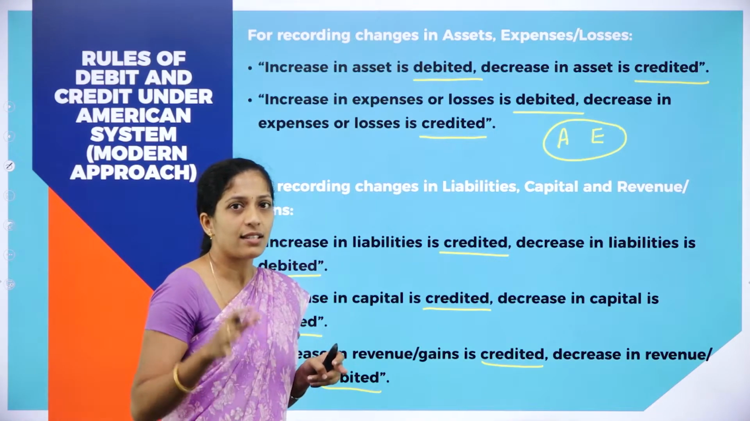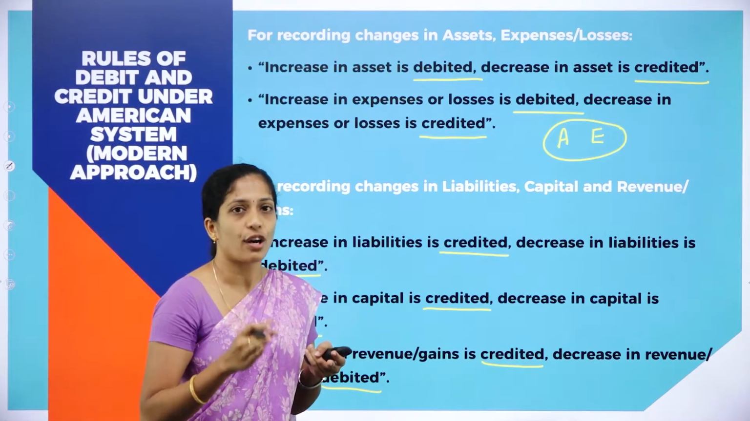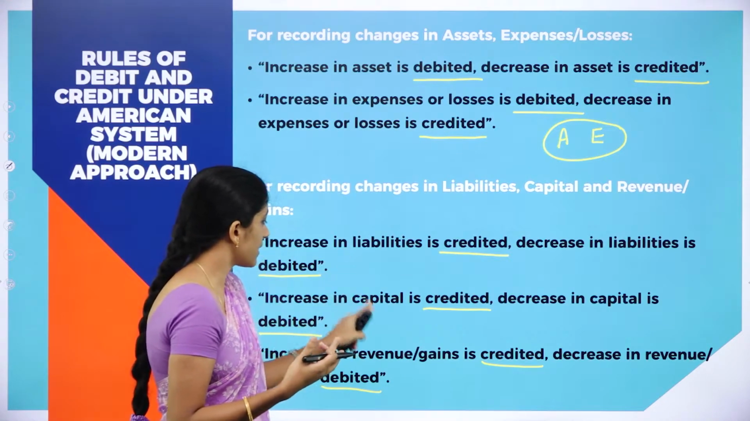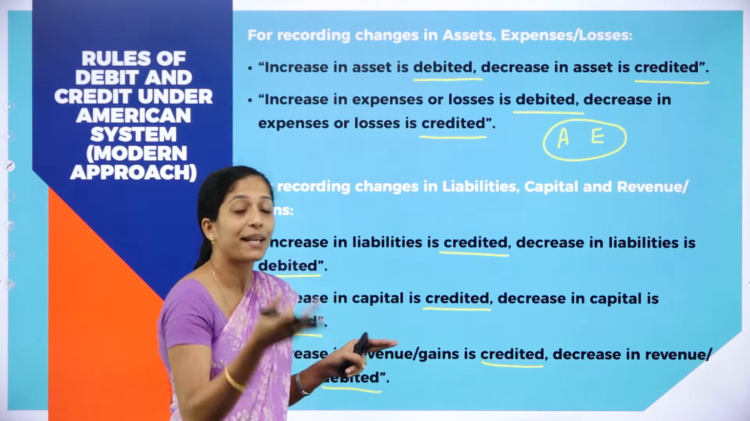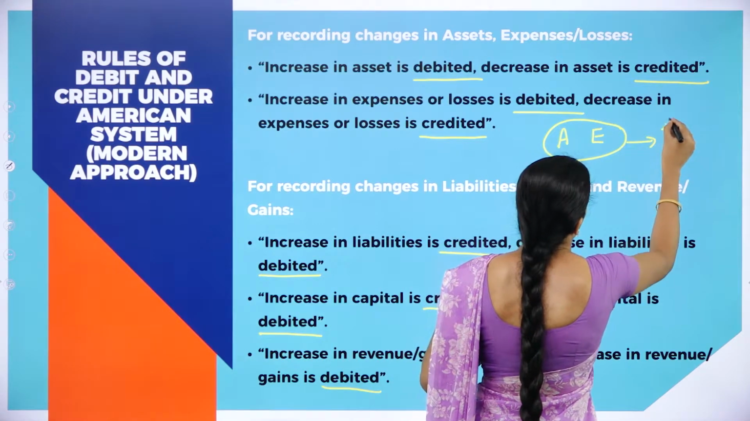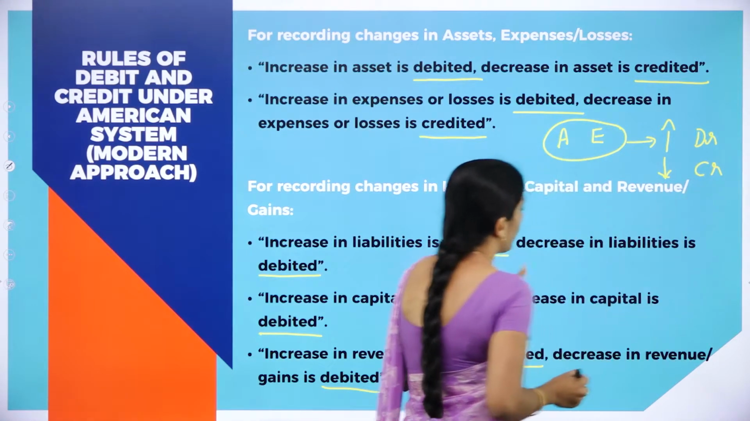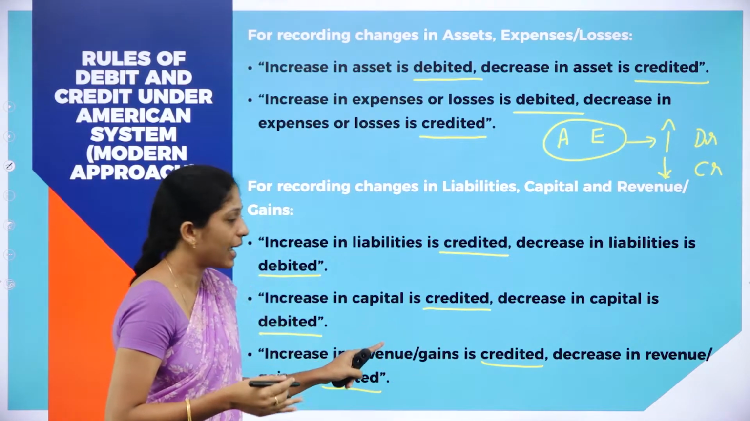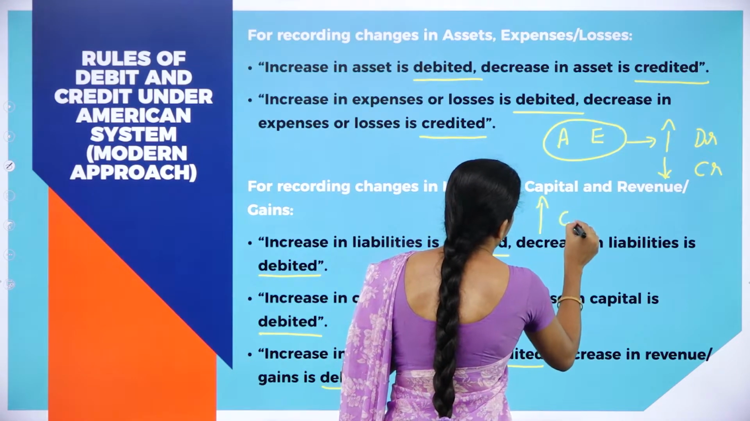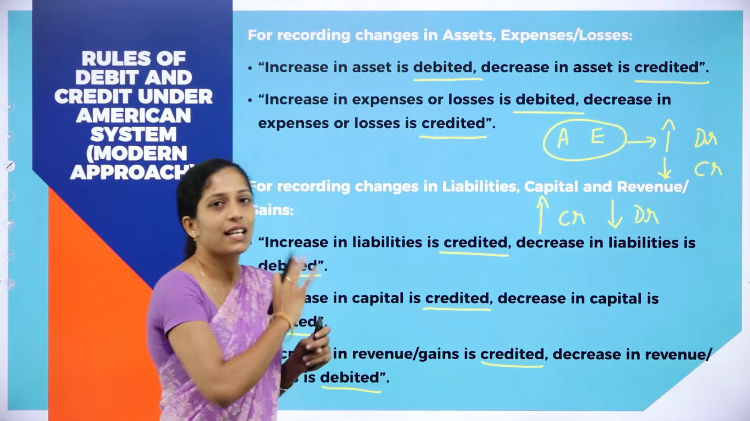For easy remembrance, remember A and E. Other than assets and expenses or losses, the other 3 items, that is increase in liability, capital or revenue or gain, will be credited. Whereas for assets and expenses, increase will be debited and decrease will be credited. For the other 3, that is liability, capital and revenue or gain, increase will be credited and decrease will be debited. Clear? So these are the golden rules.